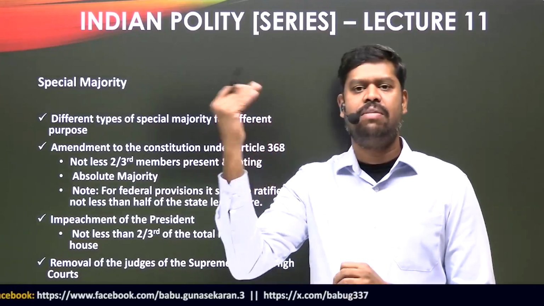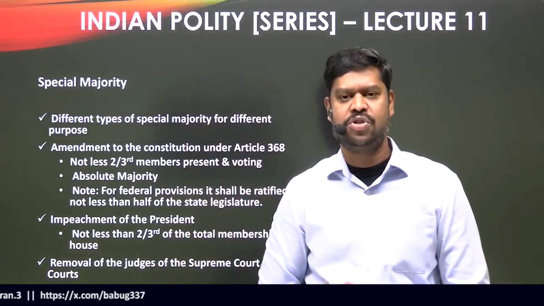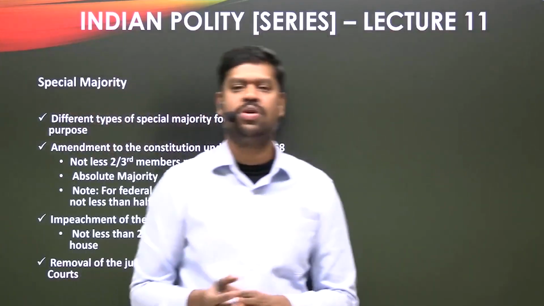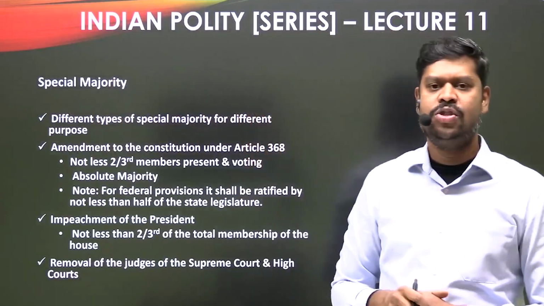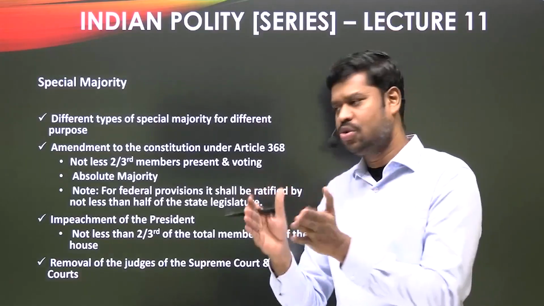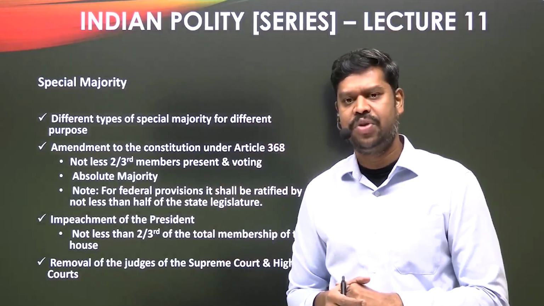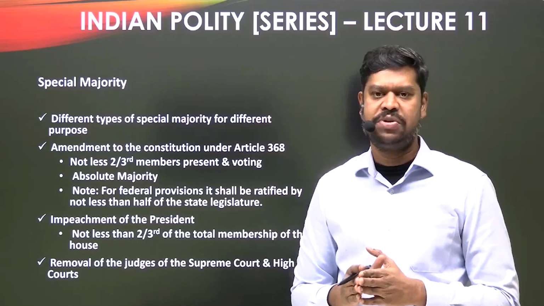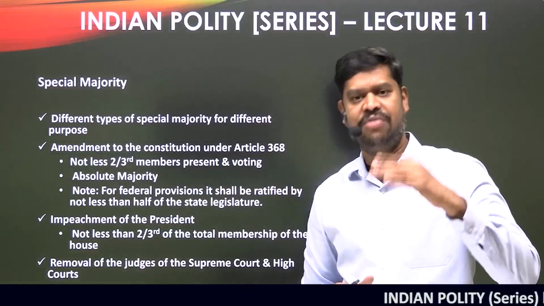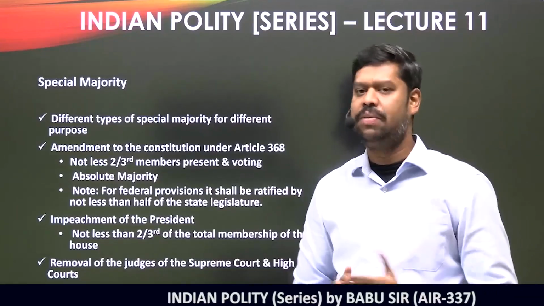However, if the Parliament is to amend the Constitution, it has to pass the constitutional amendment bill with a certain majority. What is the majority required for this purpose? The Constitution says it is a special majority. So one instance where we have to use a special majority is to amend the Constitution as specified in Article 368. But this is not the only instance. We use a special majority on different occasions as well, and for different purposes the special majority could be different, as prescribed in the Constitution.